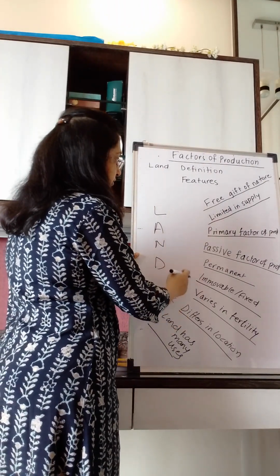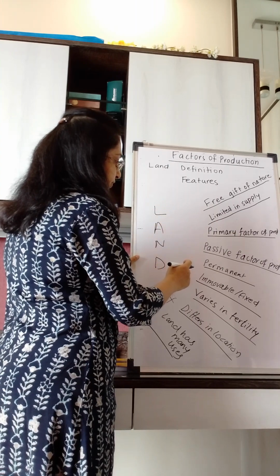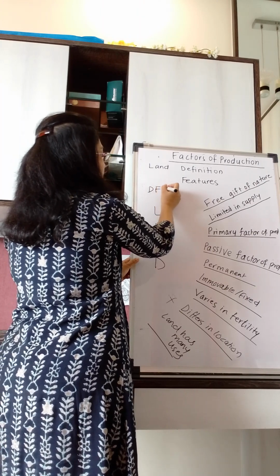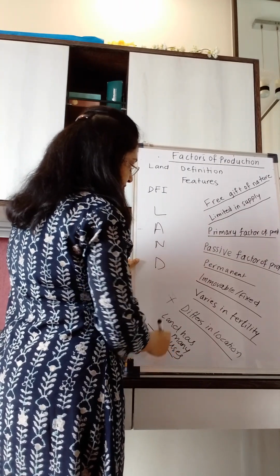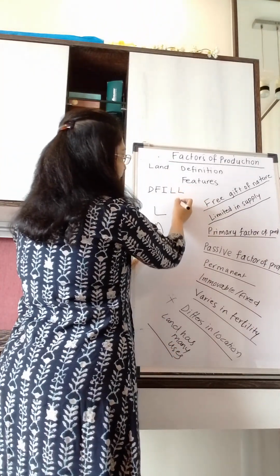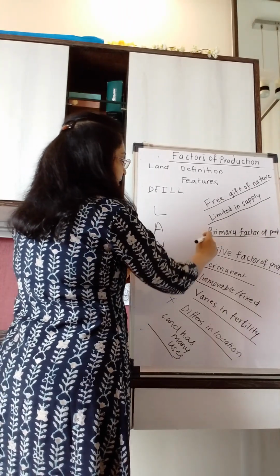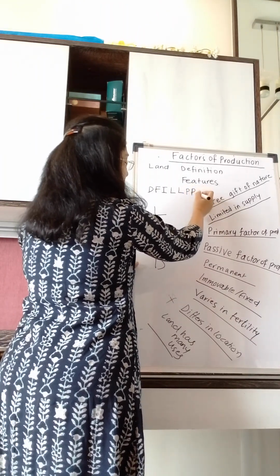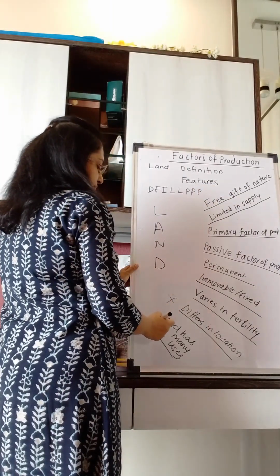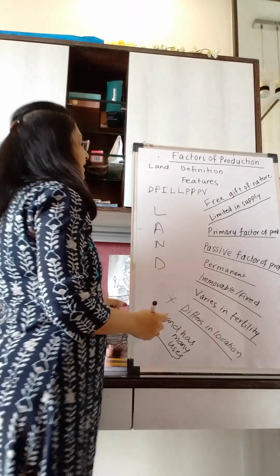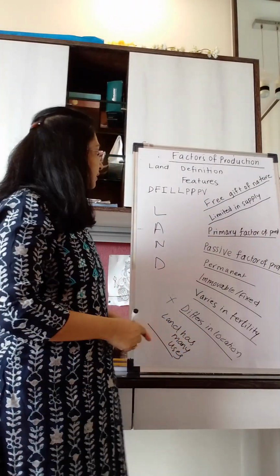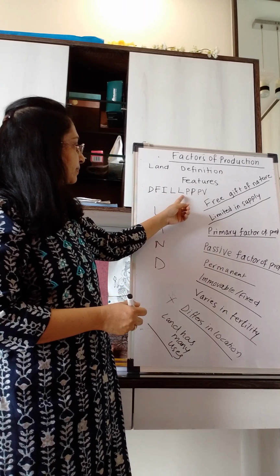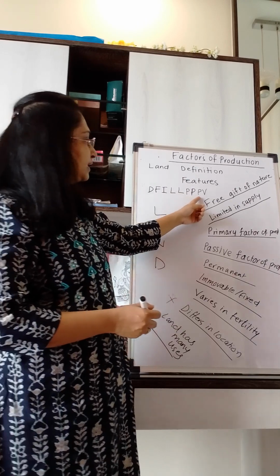Differs in location, free gift of nature, immovable, land has many uses, limited in supply, primary factor of production, passive factor of production, permanent, and varies in fertility.